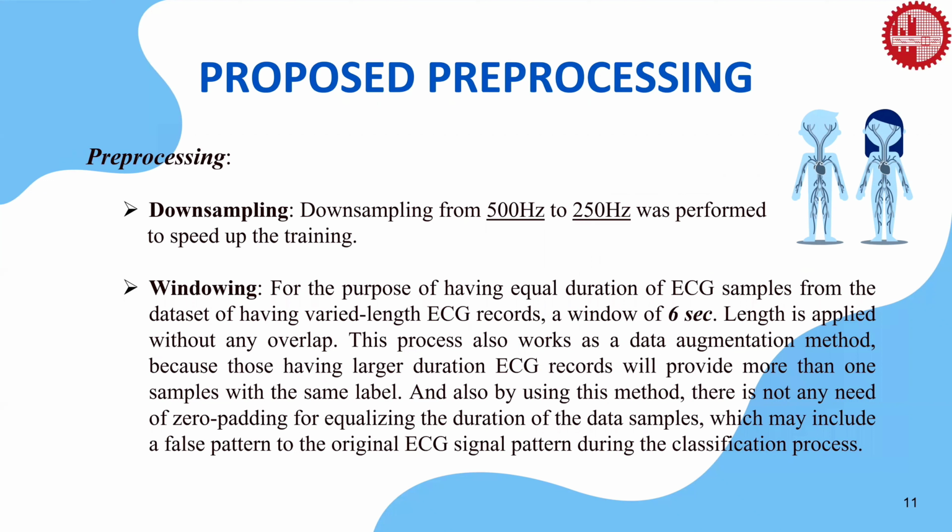In our pre-processing, we also perform the same downsampling method, but to equalize the ECG samples, we have applied a different approach. In the dataset, the minimum length of ECG signal is 6 seconds, so we use a 6-second window with no overlapping to equalize the ECG samples for the input of our model. This process also works as a data augmentation method. It will provide one or more ECG samples with the same sampling level as the original ECG record. And by doing so, we avoided the false recognition of smaller ECG data samples which might have been trained by the model for zero padding.